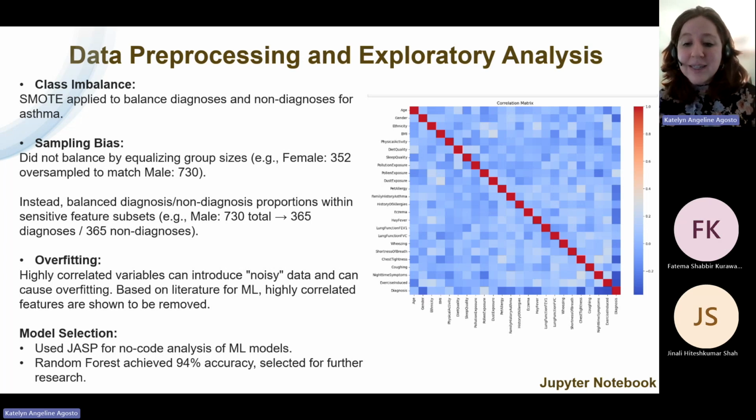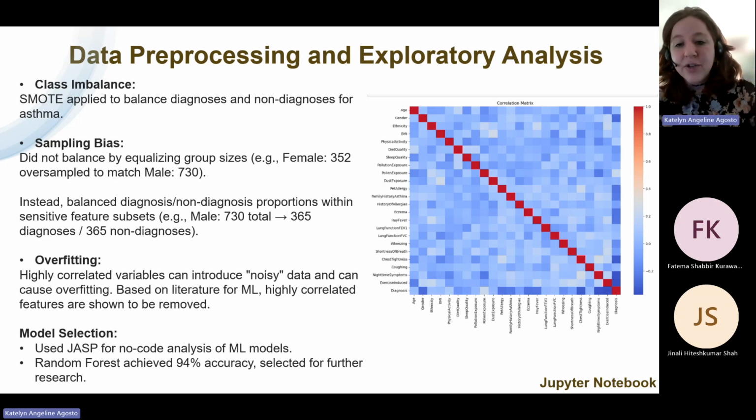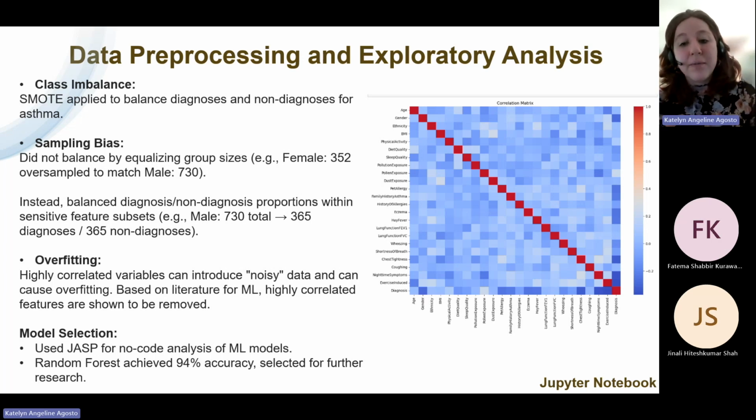This is important when sensitive features have feature importance. By the way, feature importance is where features impact the model's performance. The correlation matrix on the right-hand side shows that there are no highly correlated variables, which is not necessarily a bad thing. Highly correlated variables can introduce noisy data and can cause overfitting. Based on the literature for machine learning random forests, highly correlated features have been removed to prevent the effects of multicollinearity, where too much similarity among the independent variables can skew outcomes.